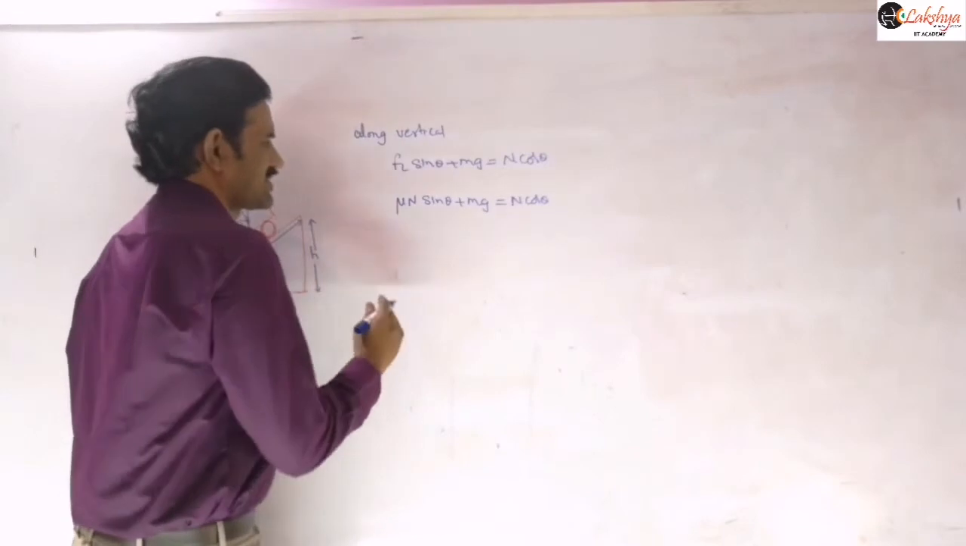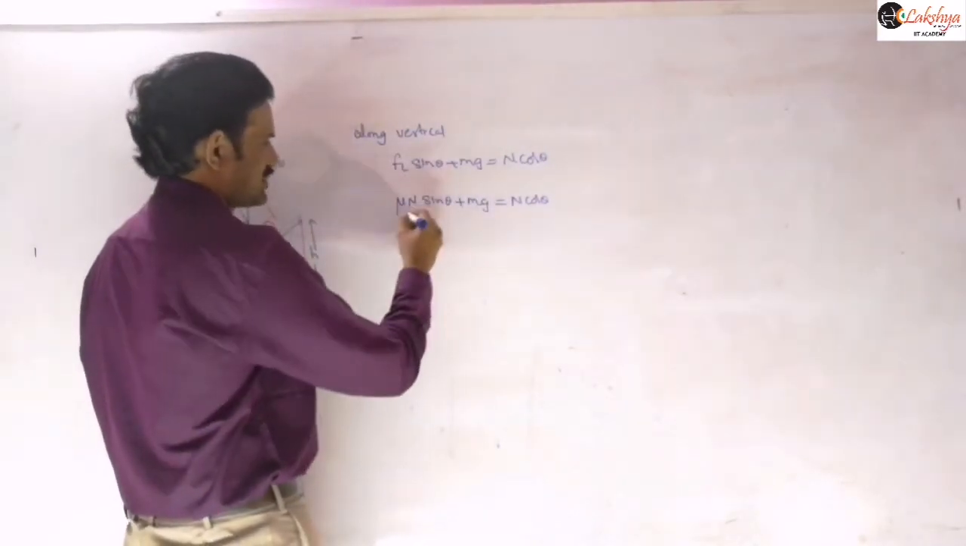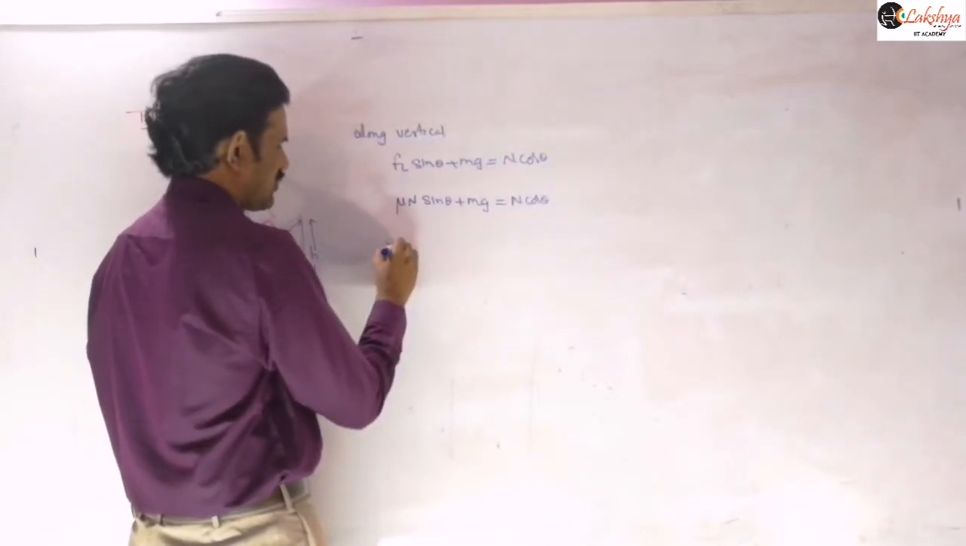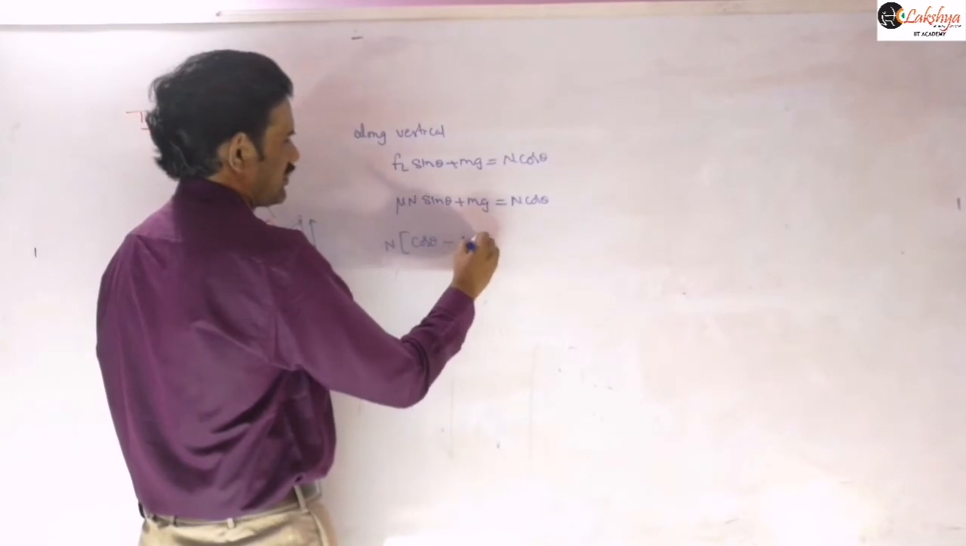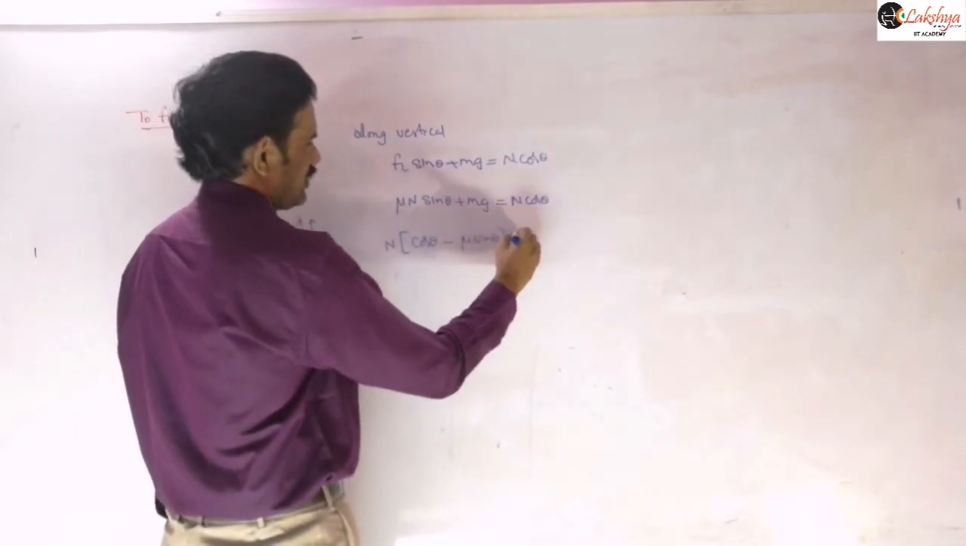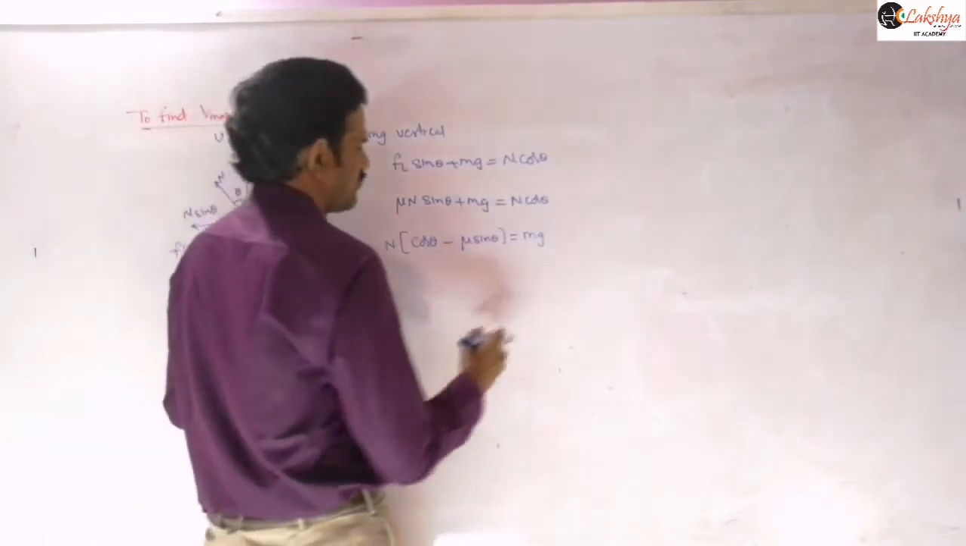So I will write this as mg is equal to, taking N cos theta and N sin theta to that side. I am just taking N common. So I can write this as N times (cos theta minus mu sin theta) is equal to mg, right? Let us take this as equation 1.